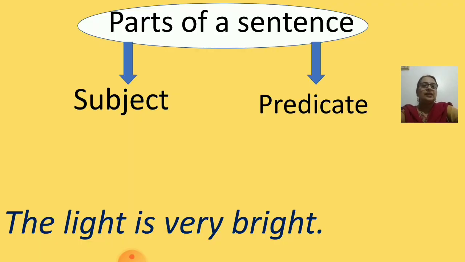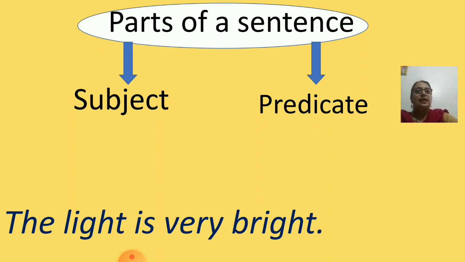Now further we have studied that there are two parts of a sentence. They are subject and predicate. Children, just read the sentence given below. The light is very bright. What is the sentence about? It says something about the light, isn't it? The light is very bright. It says something about the light.